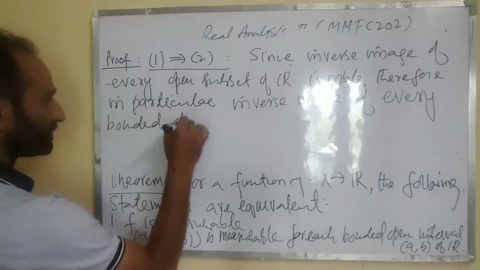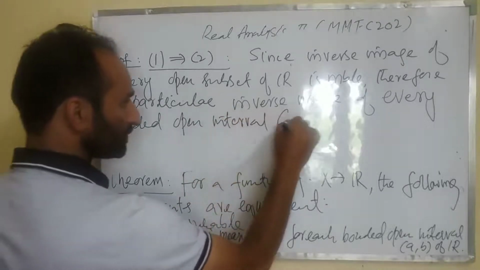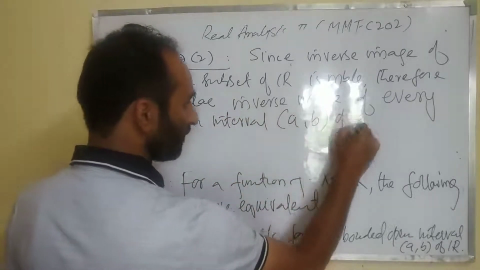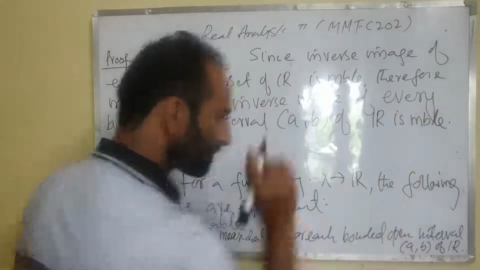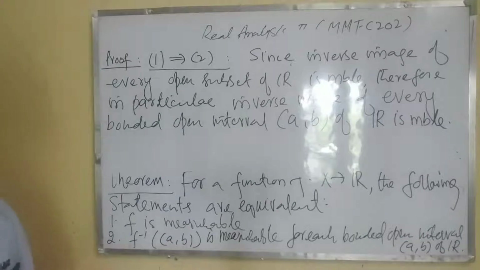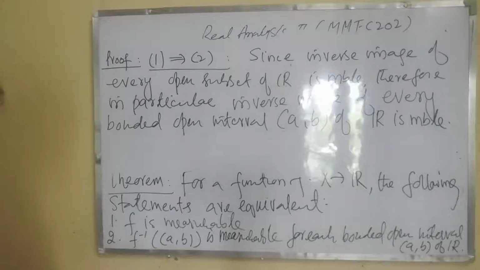Every bounded open interval (a, b) of R is measurable. First implies second. Now we show second implies third, but second means inverse image of bounded open interval is measurable, and we need to show that this third means inverse image of closed subset of C is measurable.